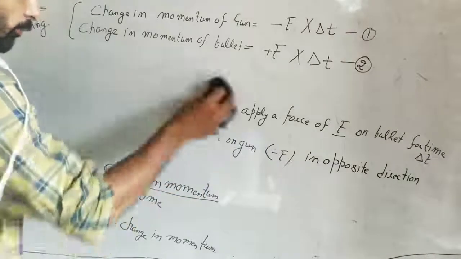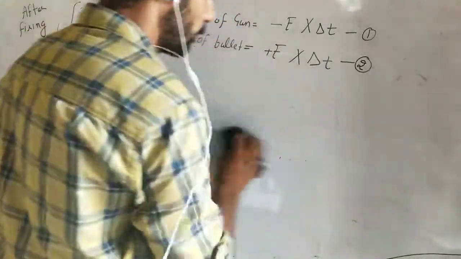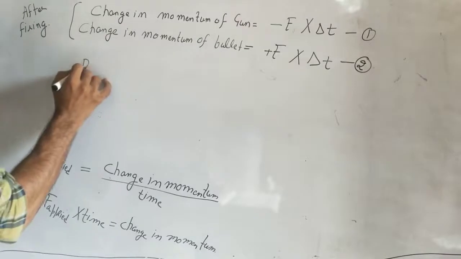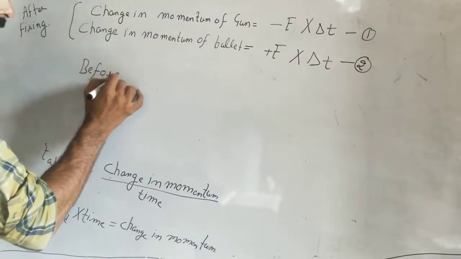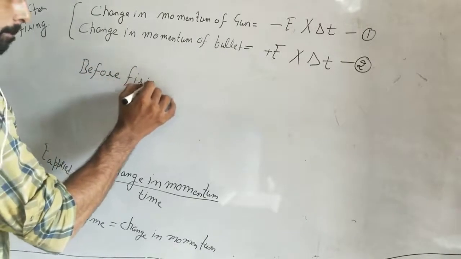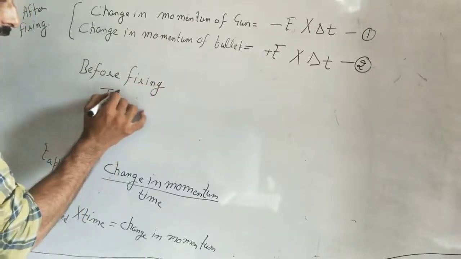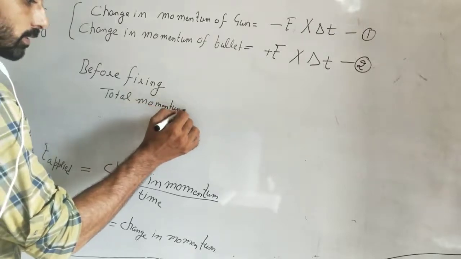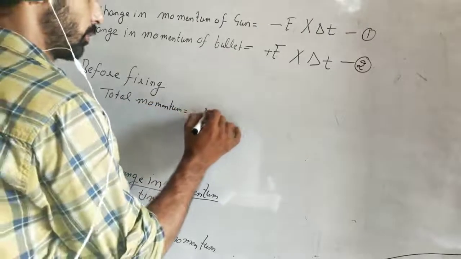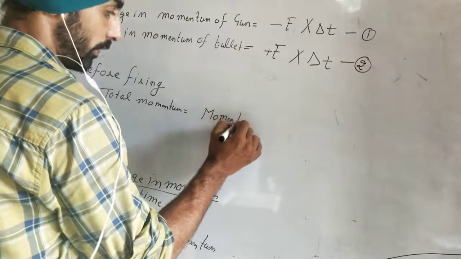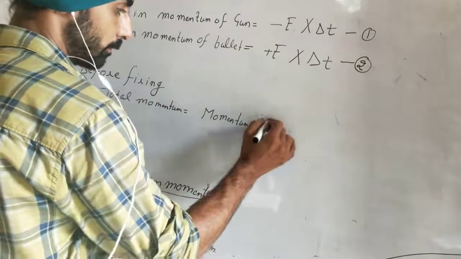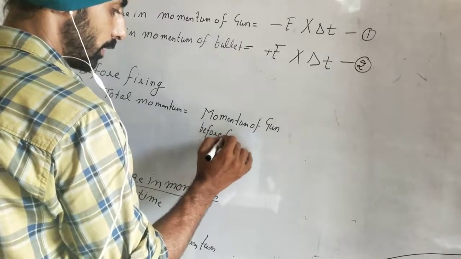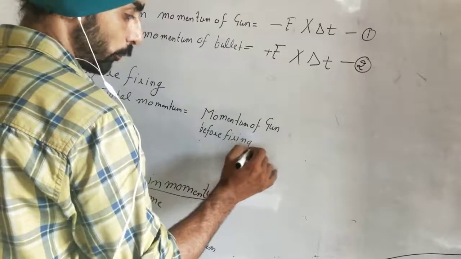So before firing, what is the total momentum of the gun plus bullet? Before firing, the total momentum is equal to the momentum of the gun before firing plus the momentum of the bullet before firing.